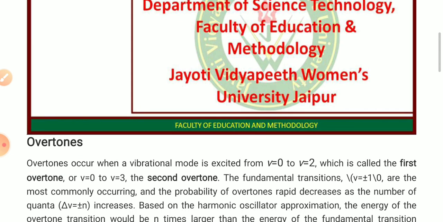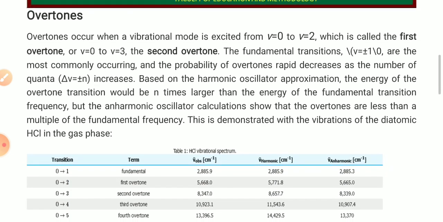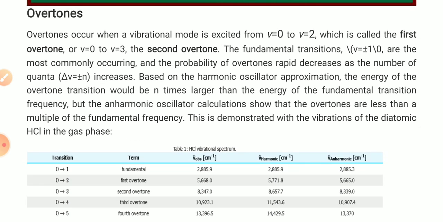Students, today's topic is overtones and hot bands. What are overtones? As in the previous lectures, we have learned about the rotational and vibrational bands. Overtones are also bands, which occur when a vibrational mode exists from V0 to V2, which is called the first overtone, and V0 to V3 is the second overtone.